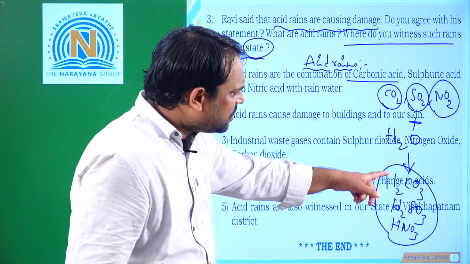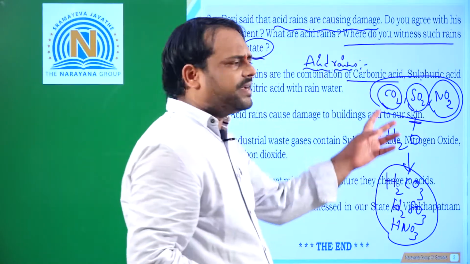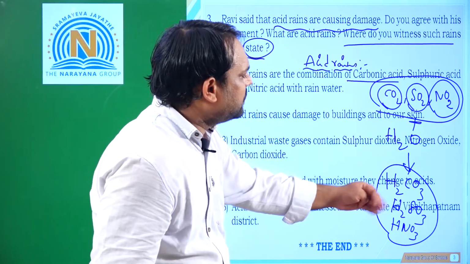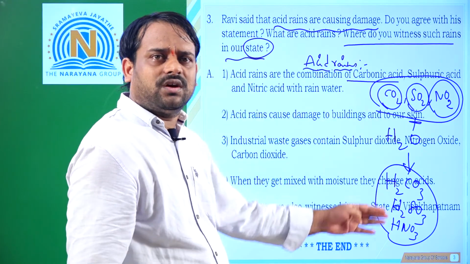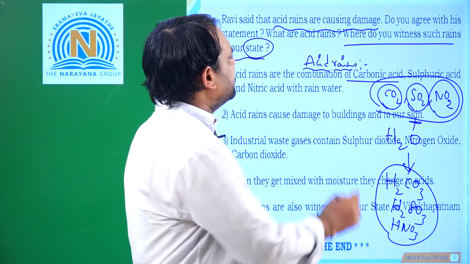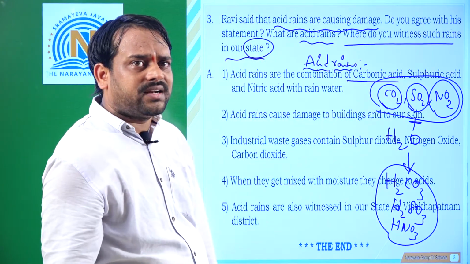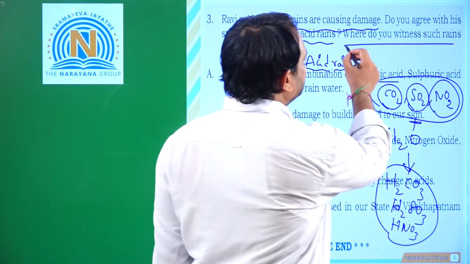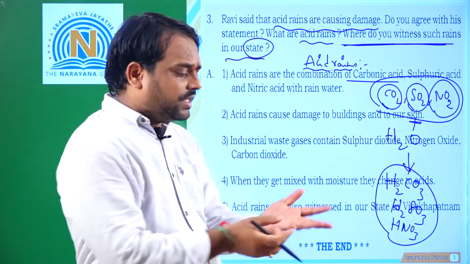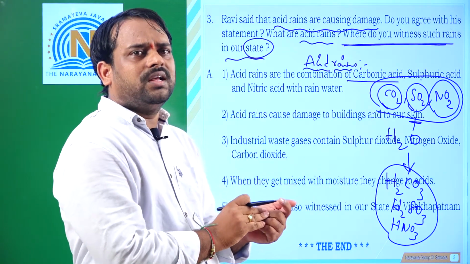How are these acids formed? Because of all these gases reacting with water molecules, acids form, and these acids convert into liquid and fall like rain. So these rains are called acid rains. When acid rains occur in a particular area, there is a lot of damage: to the trees, to human bodies, and also to birds and all the environment.